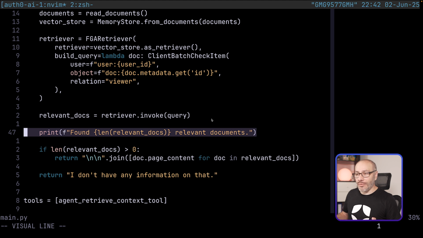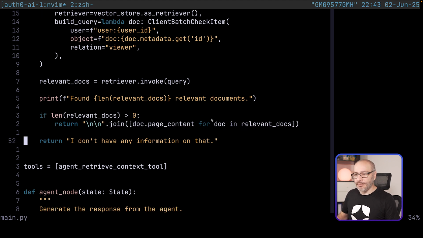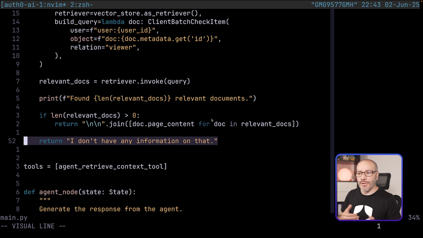Then it's going to tell us how many relevant documents it found. If we found documents, it's going to join them all together into a string. That's going to be our context. And if we didn't find any relevant documents or chunks, it's going to simply say, I don't have any information for that.